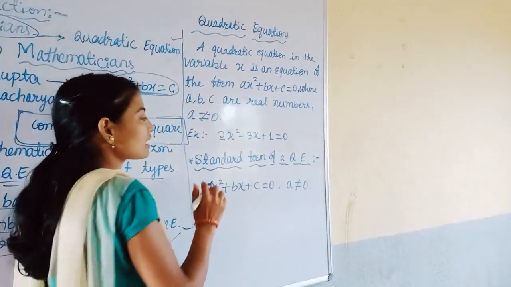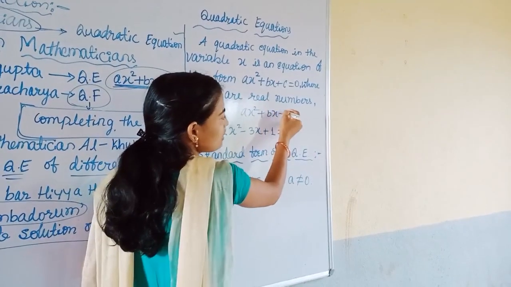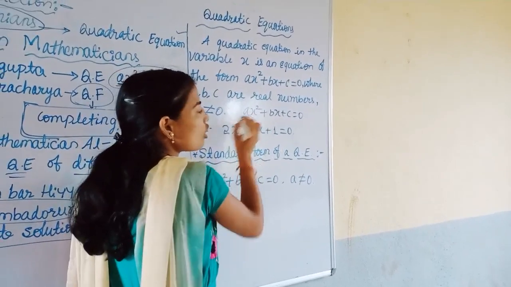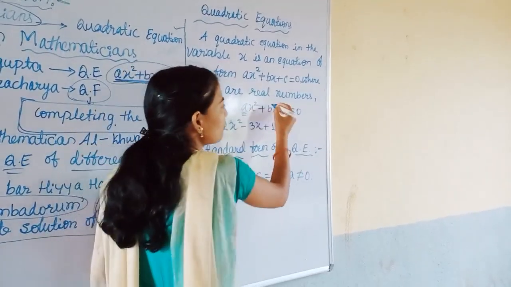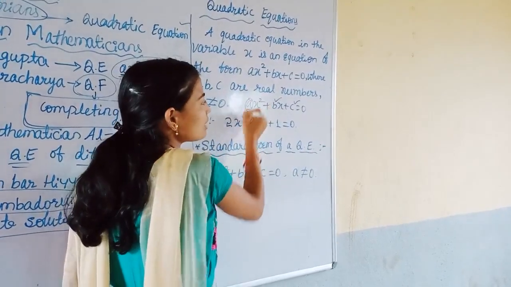What is a quadratic equation? It is in the form ax square plus bx plus c equal to 0, and here a should not be 0. Here b may become 0, c may become 0, but a should not be 0.